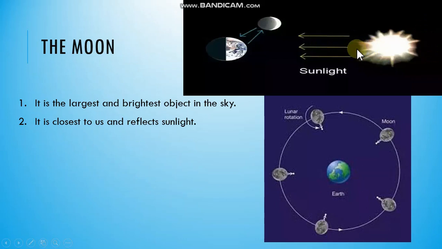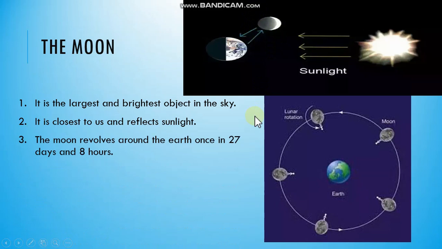Sunlight is coming from the sun towards Earth, and here is the moon. The moon is also getting light. Then this light is reflected back to Earth just like a mirror. That is why we are able to see this moon.